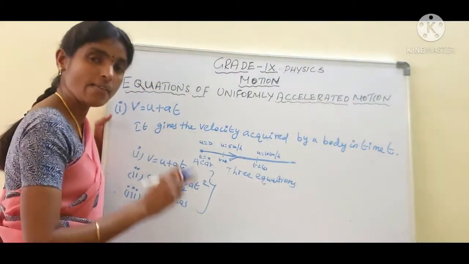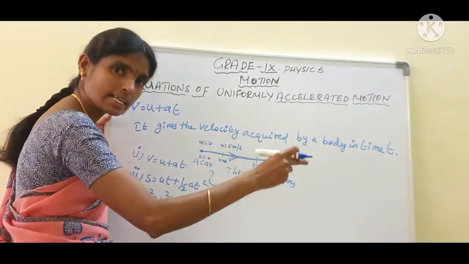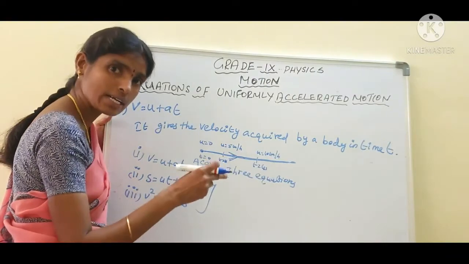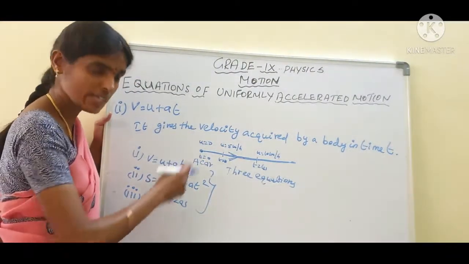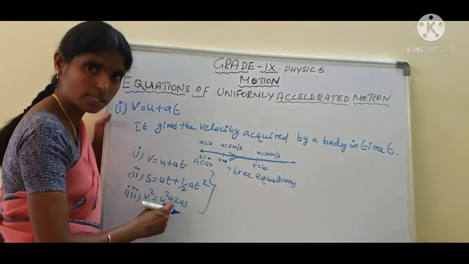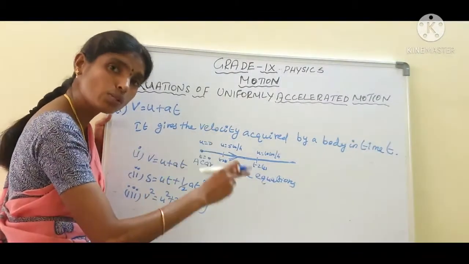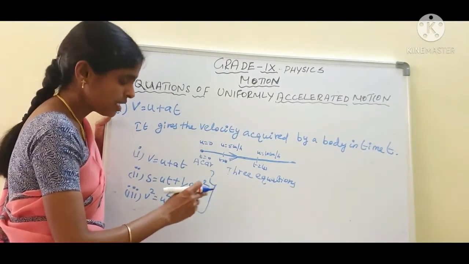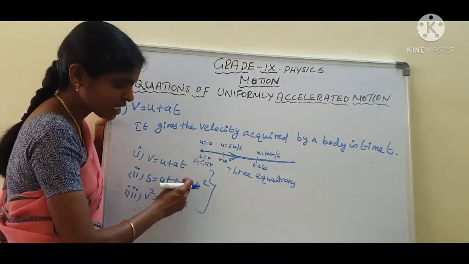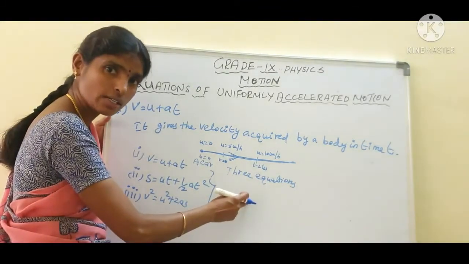Are you clear? Whenever an object moves in a straight line, at that time only we can use these formulas. These three formulas apply only when an object moves in a straight line. Can we use these equations for accelerated motion and circular motion?